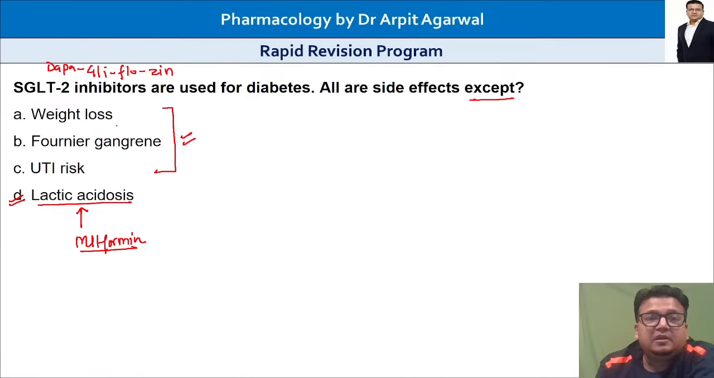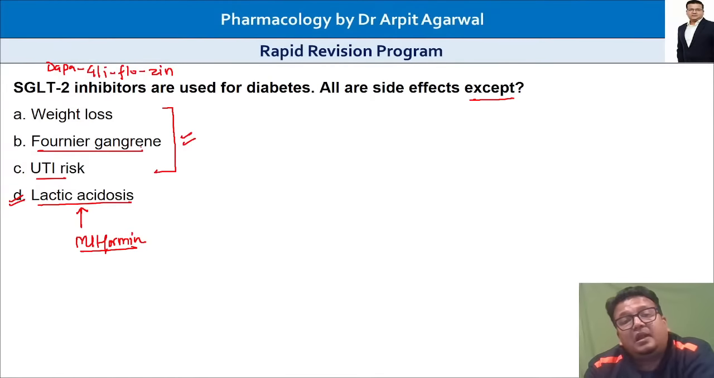SGLT2 inhibitors increase the risk of UTI and vaginal candidiasis. Fournier's gangrene is an infection of the perineal region, the scrotum, the region around the anus. That infection is called Fournier's gangrene, and weight loss is an important feature of SGLT2 inhibitors. Lactic acidosis is a problem rarely seen with metformin. Phenformin is a banned drug, so we do not discuss that.